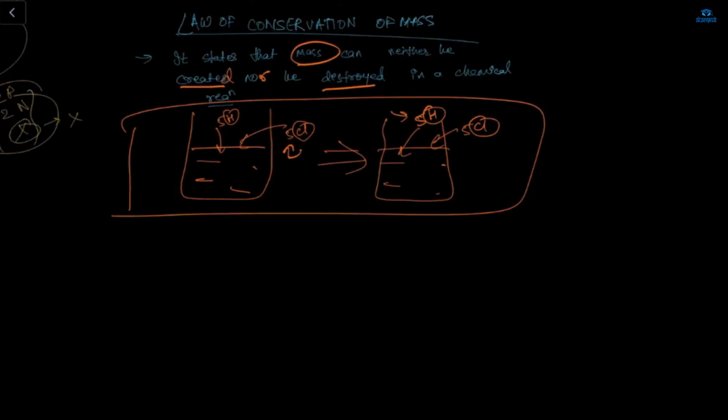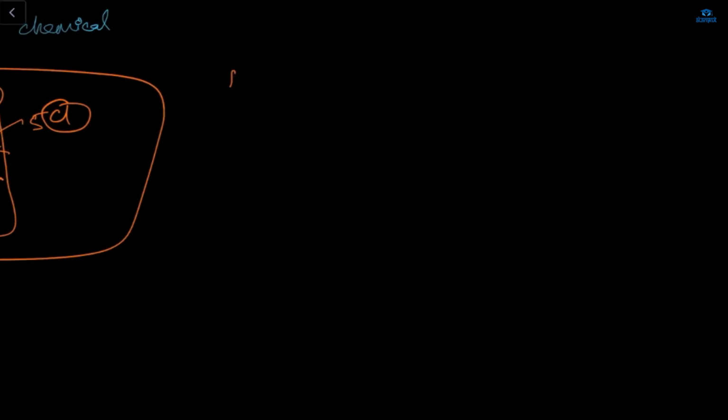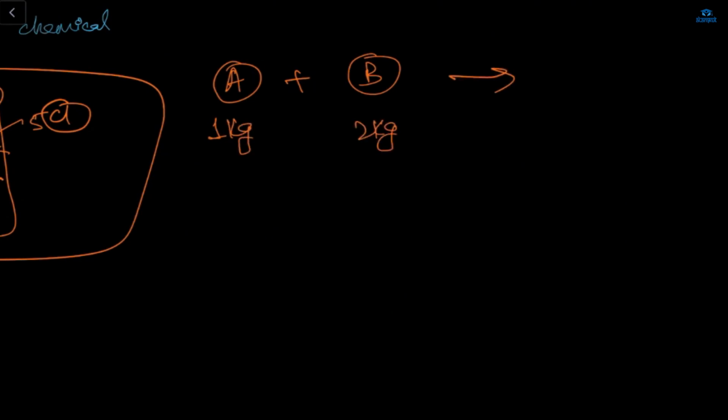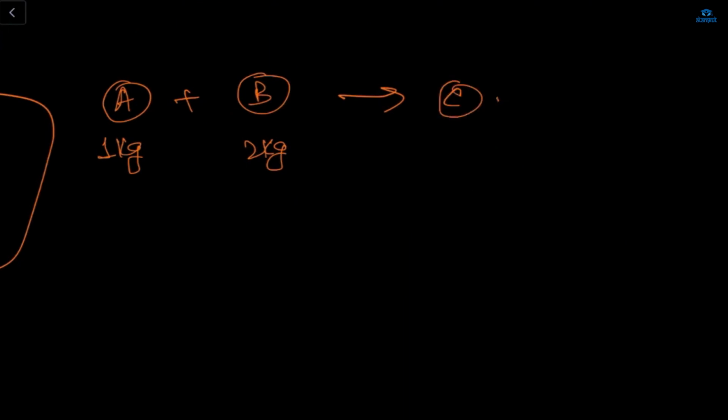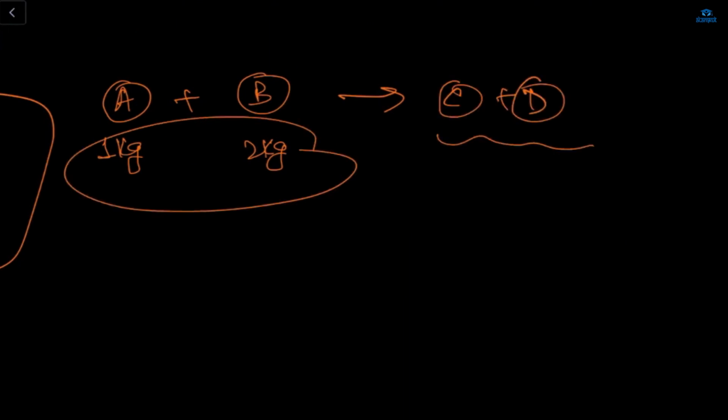Now, this means that during a chemical reaction, the sum of masses of the reactants and products remains unchanged. Like for example, here let's say this is my A, this is my B. My A is here, let's say 1 kg, and my B is here, let's say 2 kg. So these are my reactants, and what will be my products? C plus D. The sum of this, right? 2 plus 1 is what? 3 kg. So 3 kg will be the product of this two sum.